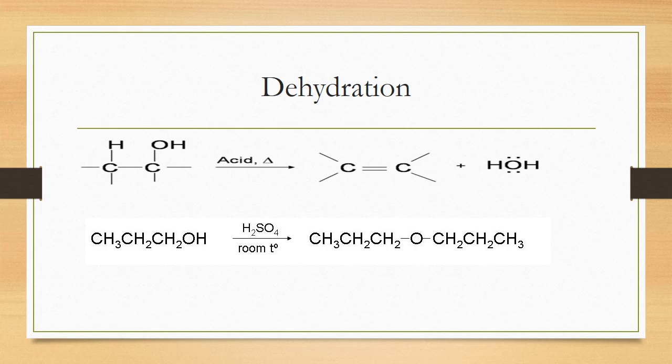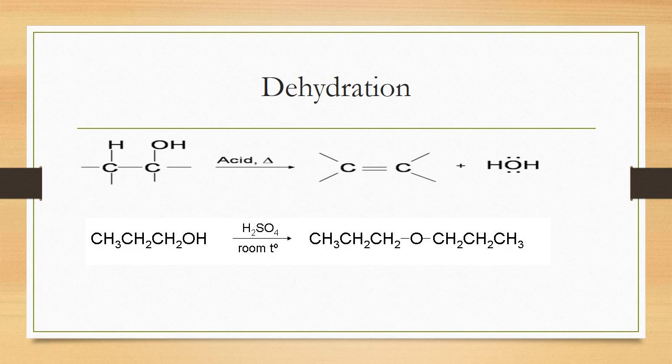Right now I'm going to tell you dehydration is the reverse. The dehydration, removal of water. You can use any strong acid. Instead of acid, you can use any dehydrating agent. A dehydrating agent is calcium oxide, which absorbs the water.